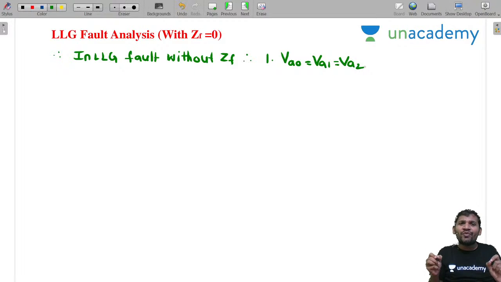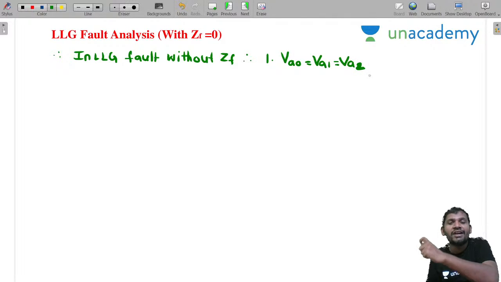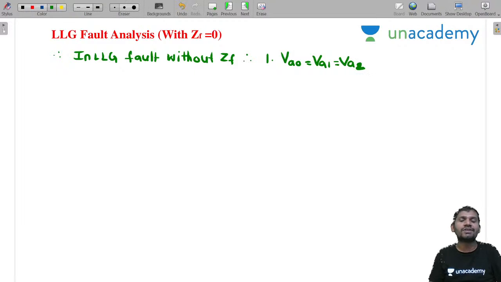For those preparing for PSUs, Transco, Genco, Telugu state students, this condition is framed many times in competitive exams, where they give a condition that indicates which fault. Even from the ESE point of view. VA not equal to VA1 equal to VA2 indicates LLG fault without ZF. Then this is equal to VA by 3. Okay, that condition. One more condition.